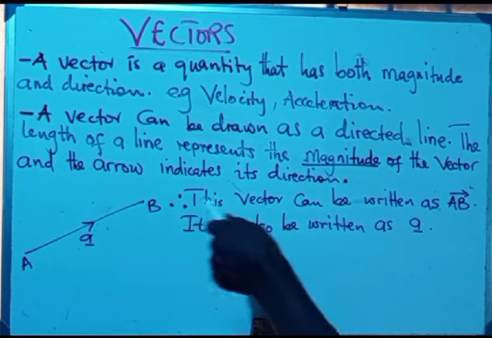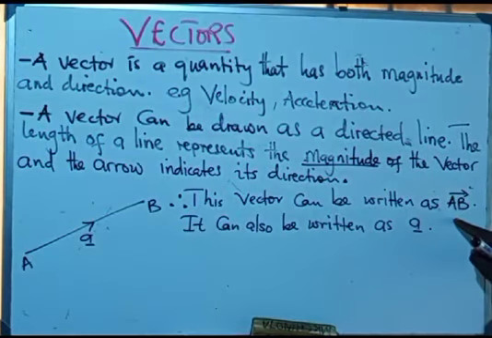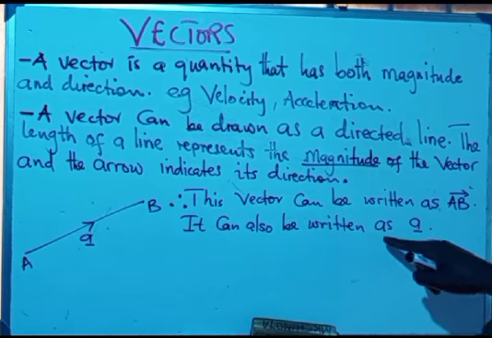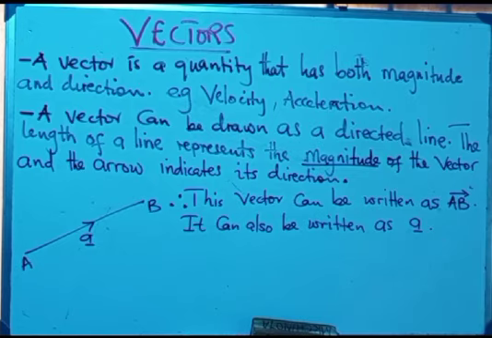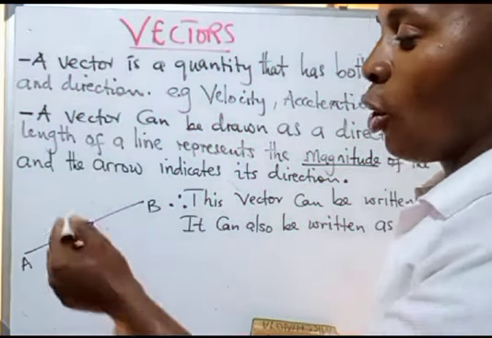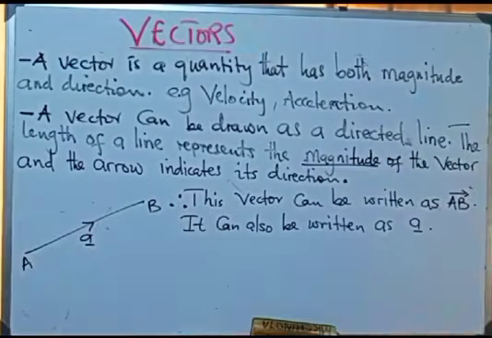So this vector here can be written as AB, with the arrow on top showing the direction. Then it can also be written as small letter a with a bar, because this means that AB is represented by small letter a with a bar.